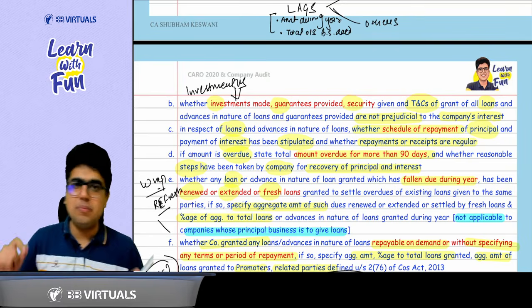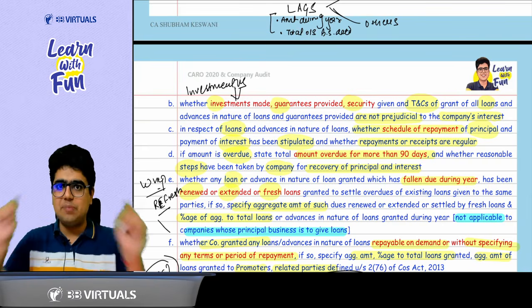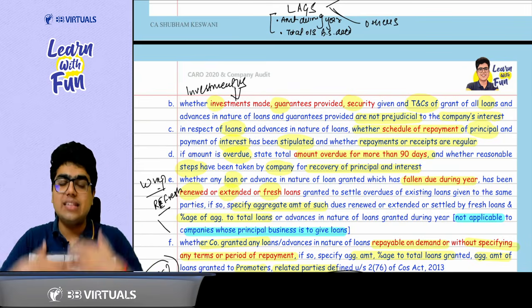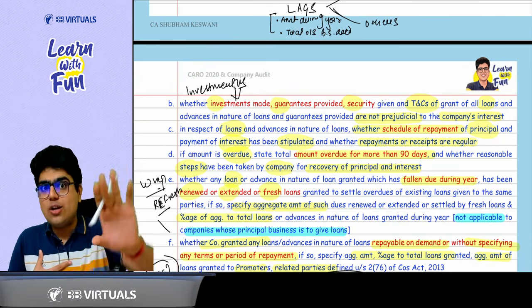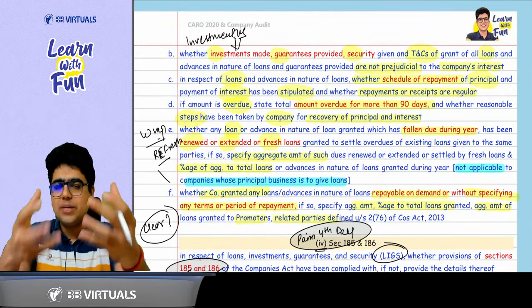Whether the terms of repayment have been stipulated, whether the schedule of repayment has been stipulated, that means a table is made of when the principal will come, when the interest will come, and the repayments and the receipts are regular. If not regular, tell the amount overdue for more than 90 days plus the steps taken by the company to recover the amount.